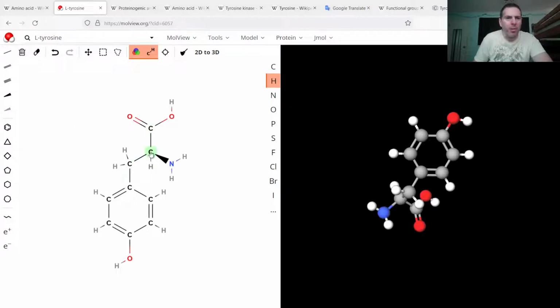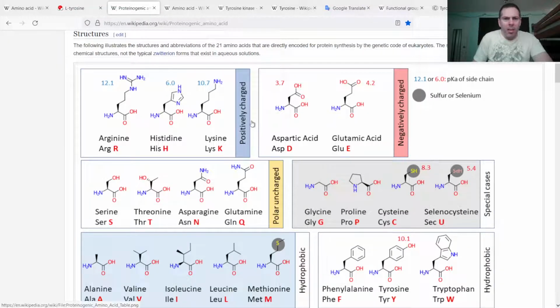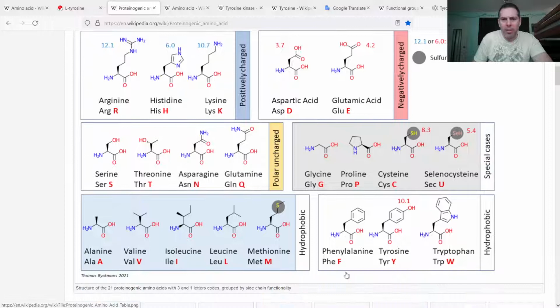You can see how they drew it. Here's the alpha carbon and side chain. So here it is down here, tyrosine, pKa of 10.1. So it's a little different than the other pKas that we've seen. In this case, because cellular pH is more acidic than 10.1, this will be more likely to have a hydrogen on it. So before, pKa was showing how it was usually ionized, and now the pKa is showing how it's not usually ionized.